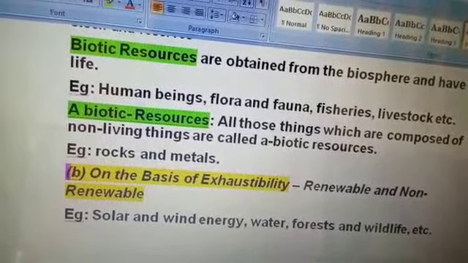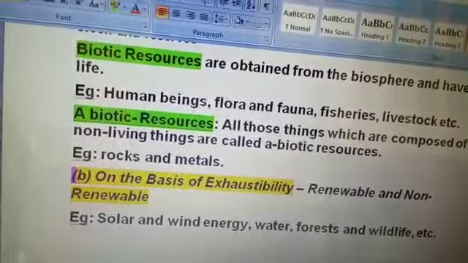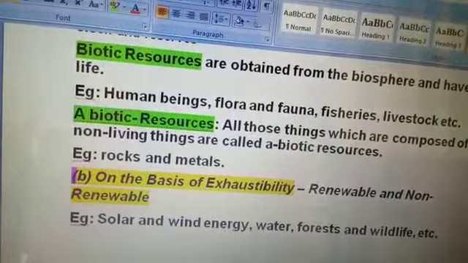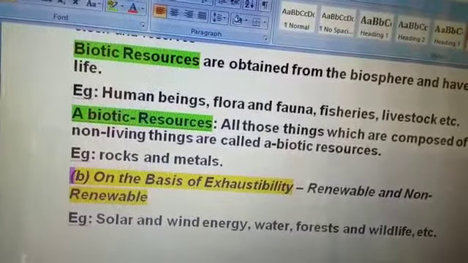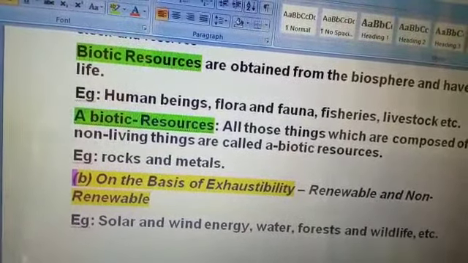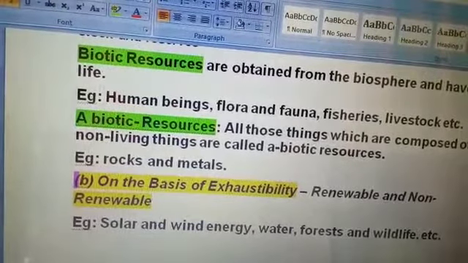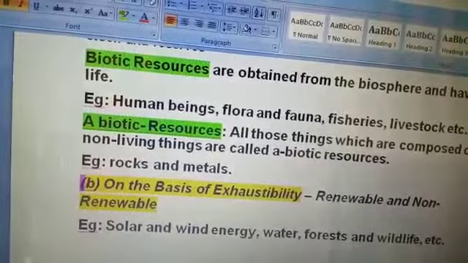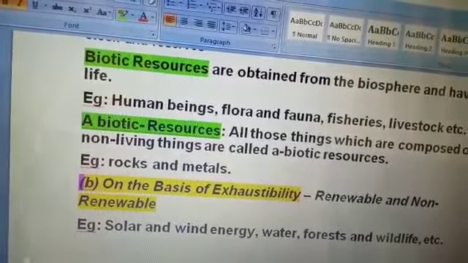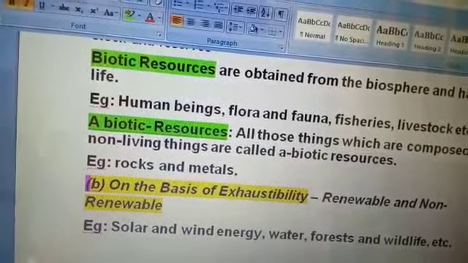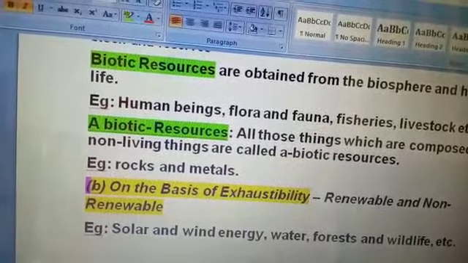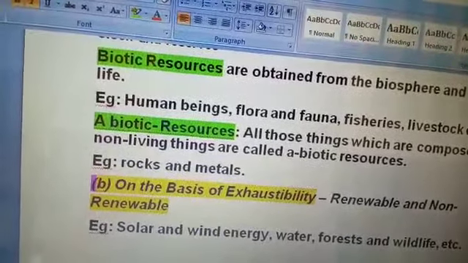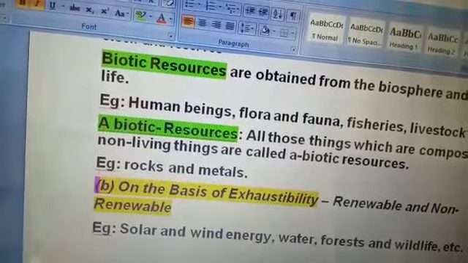The renewable resources are the resources which can be renewed or reproduced by physical, chemical, or mechanical processes. These resources are also called replenishable resources. Examples: solar and wind energy, water, forest, and wildlife. The renewable resources may be further divided into continuous or flow.